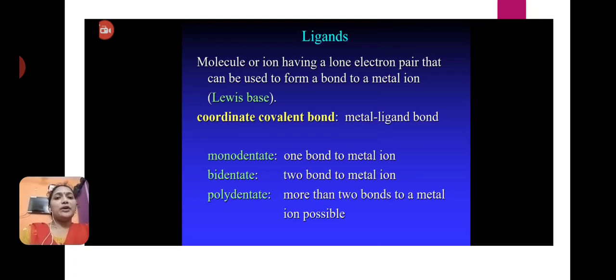A polydentate ligand donates more than 2, that is 3, 4 pairs of electrons and forms 3 or more bonds to the metal atom.